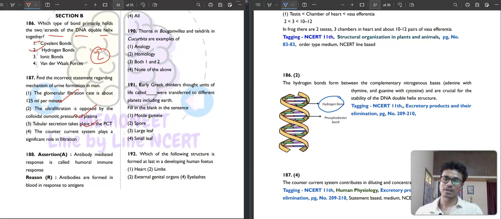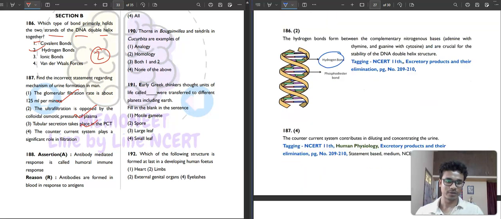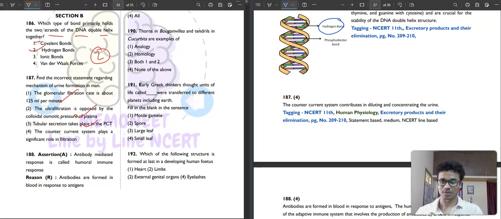The counter current system plays a significant role in filtration. The counter current system contributes to diluting the concentration of the urine. Actually, this is not correct. Not in filtration. No, this is for concentrating the urine, and diluting the urine actually, confusing. So diluting and concentrating both. The fourth option is your correct answer.